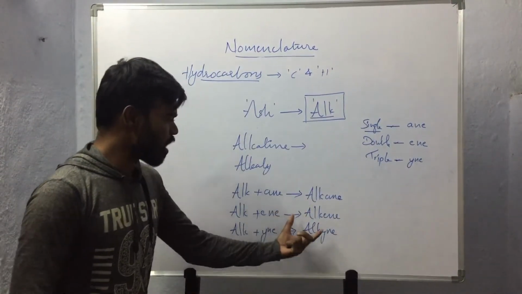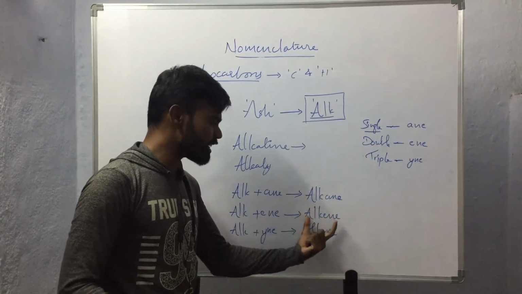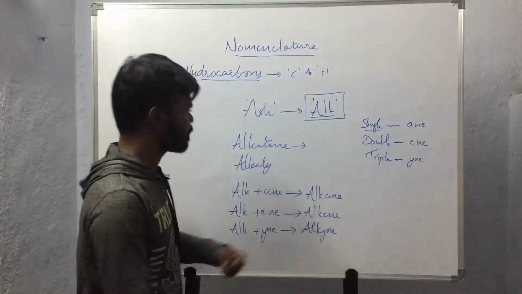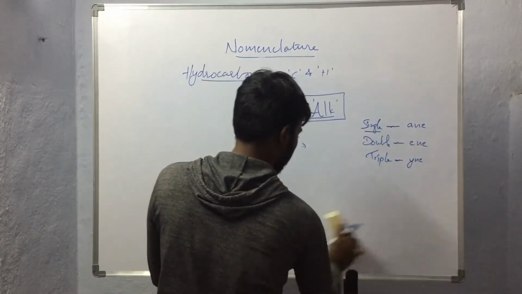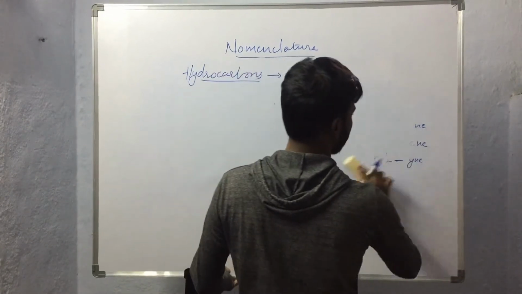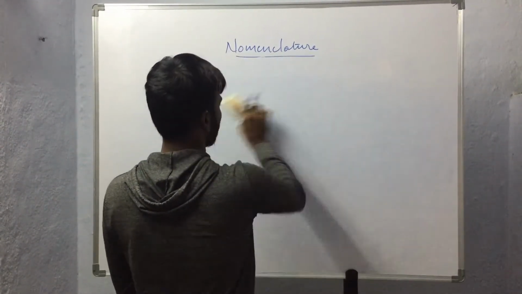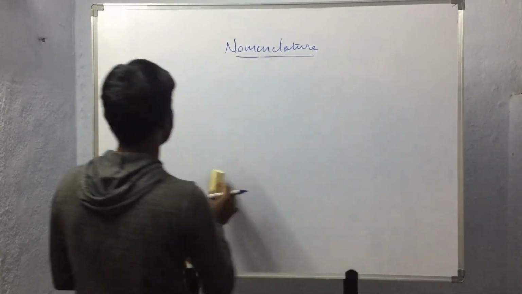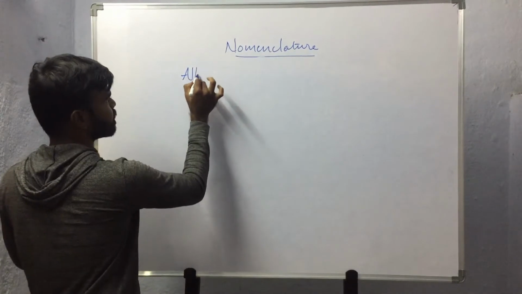So this is how we got the names alkane, alkene and alkynes. Now we will start with alkanes.